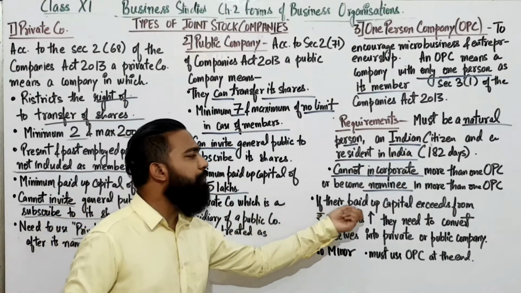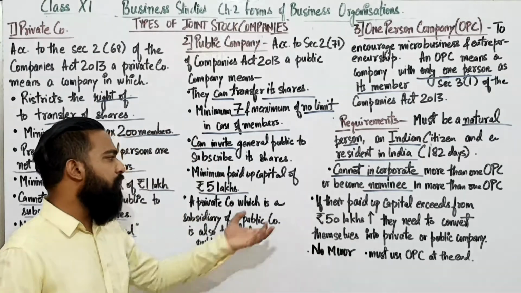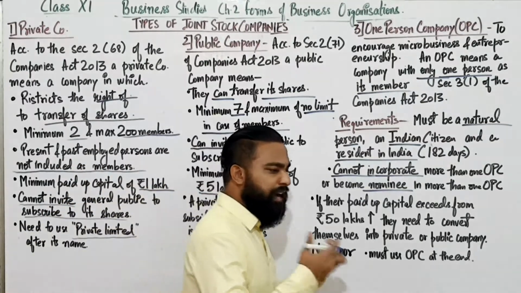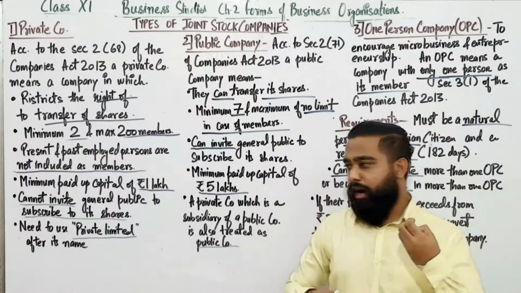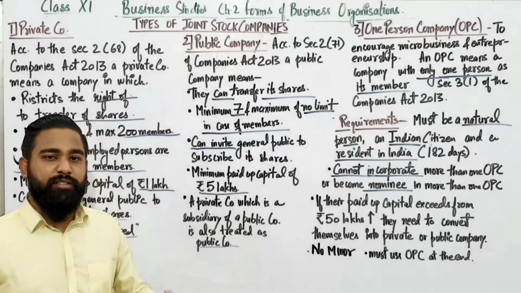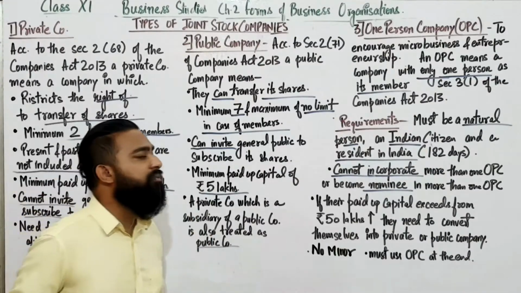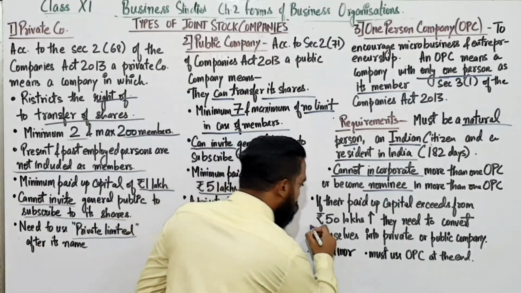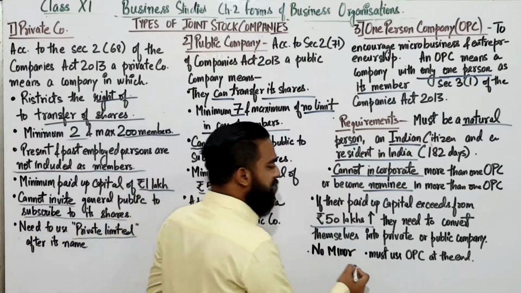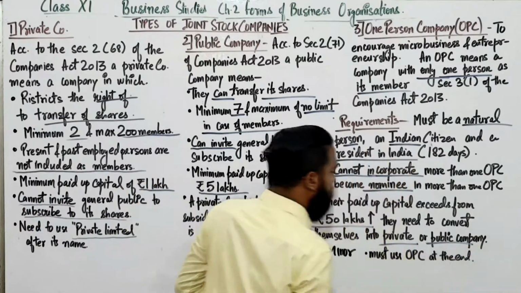Now, if their paid up capital exceeds rupees 50 lakhs, suppose their business has gone well and they have been earning more, and their paid up capital exceeds rupees 50 lakhs, then they need to convert themselves into a private or public company.